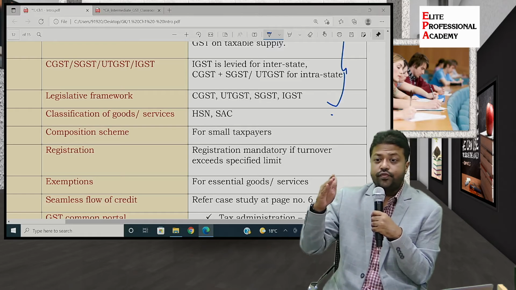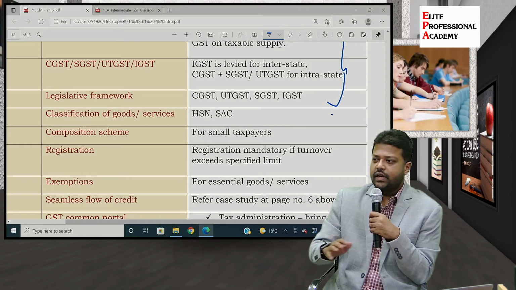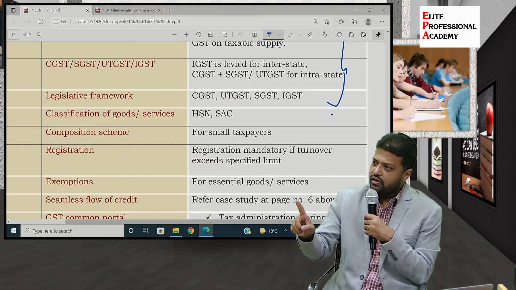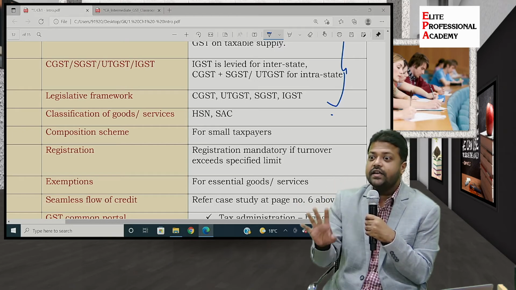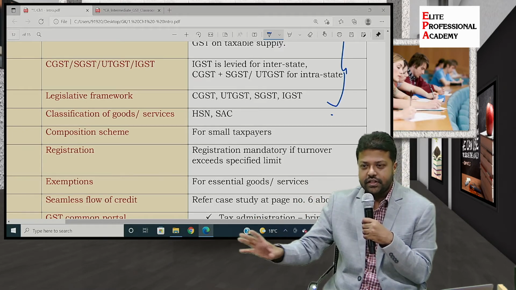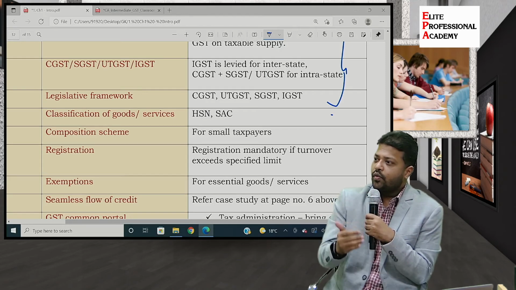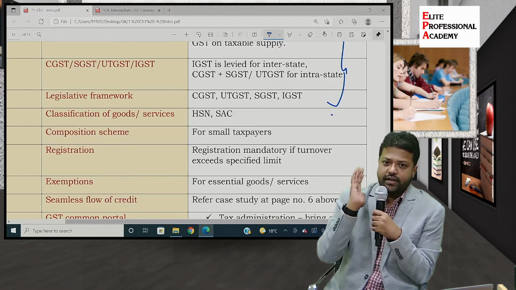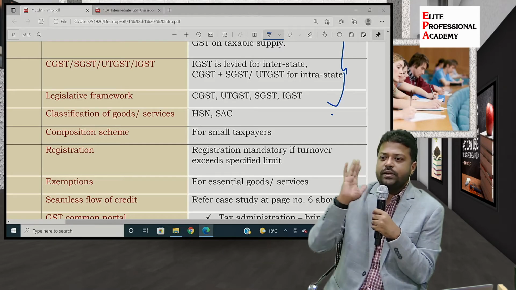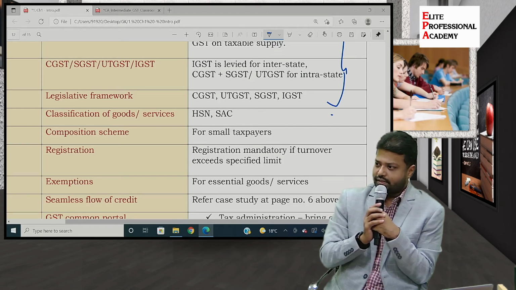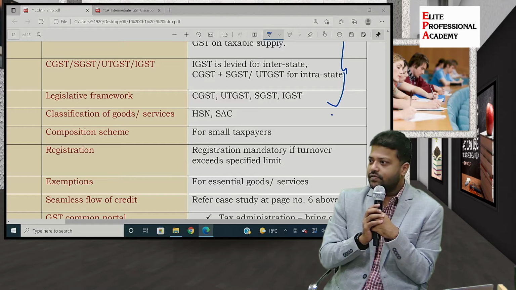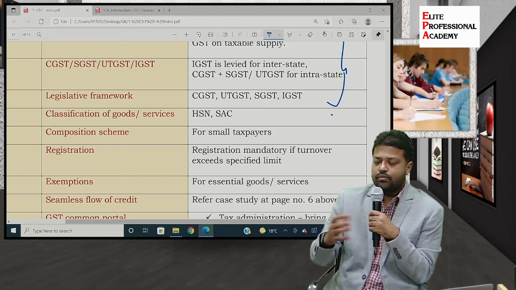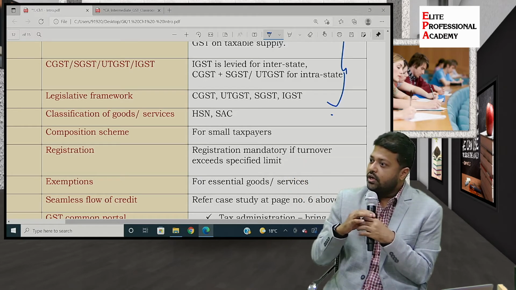There is another section, section 24 of the CGST Act 2017, which says that irrespective of your turnover, you are liable to get registered under GST. So from rupee 1, you should get registered. That is called mandatory registration. The other is registration where you are required to obtain registration only if you cross a certain turnover threshold limit. If you are exclusively supplying goods, the turnover would be 40 lakhs. If you are supplying goods and services, 20 lakhs. And we'll see, some states have lesser limits, some states more. That we'll see in detail when we go to the registration topic.